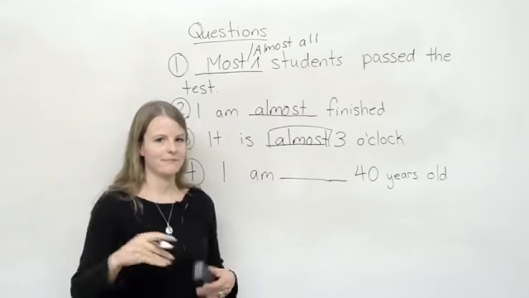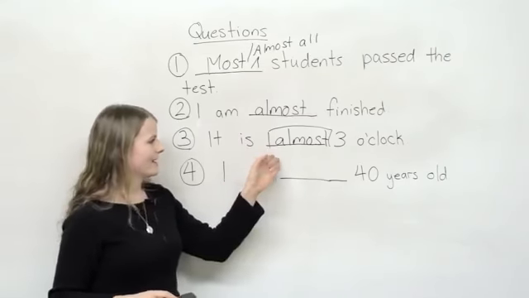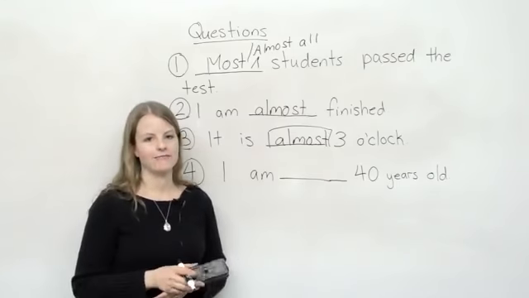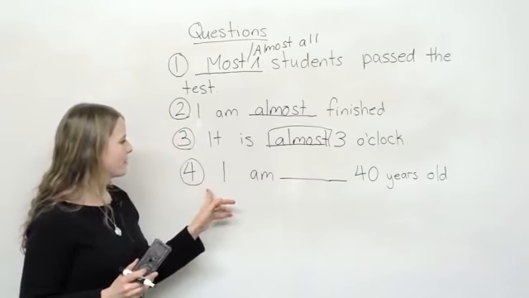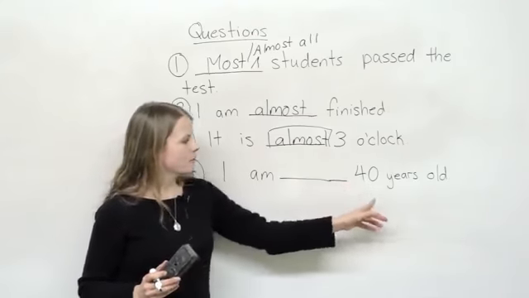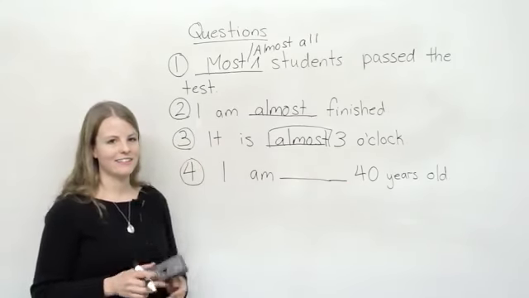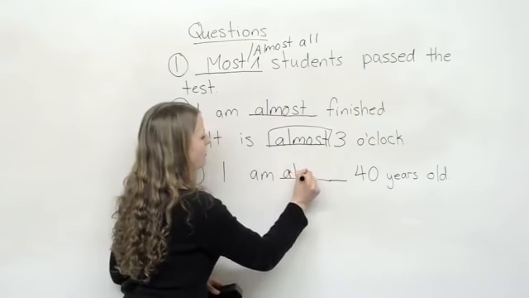Time and place. And this means, again, it is close to 3 o'clock. So maybe it is 2:59. Maybe it's 2:55. It's close to 3 o'clock. Number 4, I am blank 40 years old. What do you think? I am almost 40 years old.